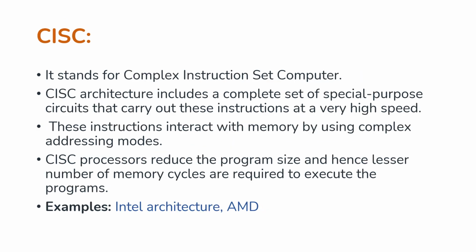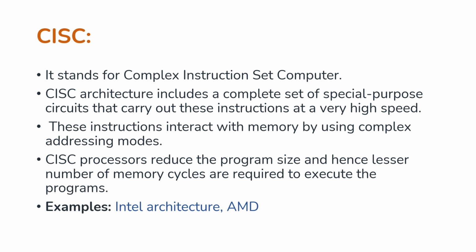Another category of the microprocessor is CISC. It stands for Complex Instruction Set Computer or Computing. These processors offer the users hundreds of instructions of variable sizes. CISC architecture includes a complete set of special purpose circuits that carry out these instructions at a very high speed.